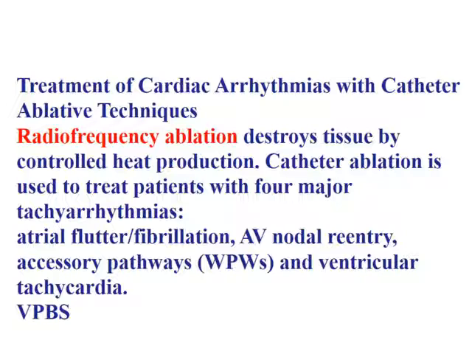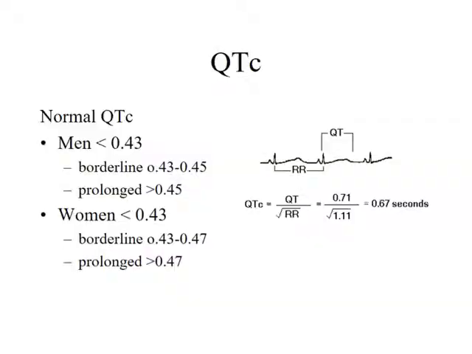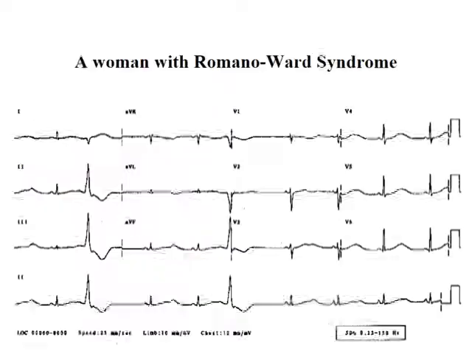We can do ablation for these arrhythmias: atrial flutter and fibrillation, AV nodal reentry, accessory pathway, ventricular tachycardia, and ventricular premature beats. There is a congenital disease called long QT interval. This can lead to sudden death. The normal QT in men is below 0.43 and in women below 0.43 second.